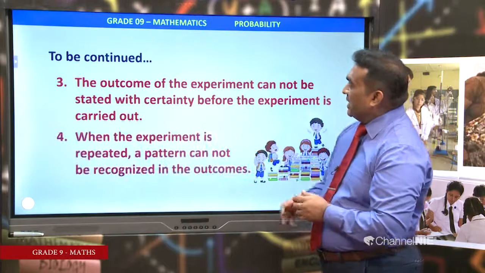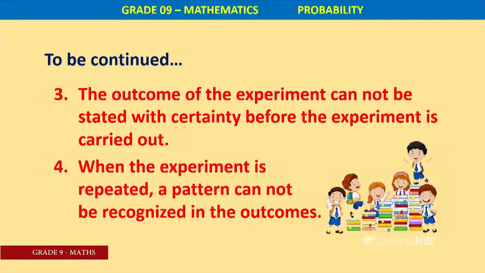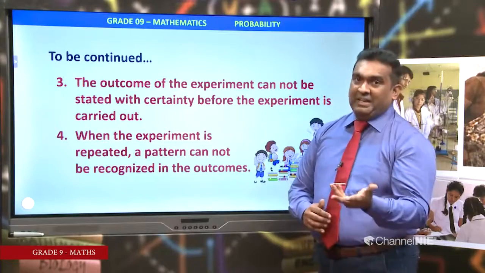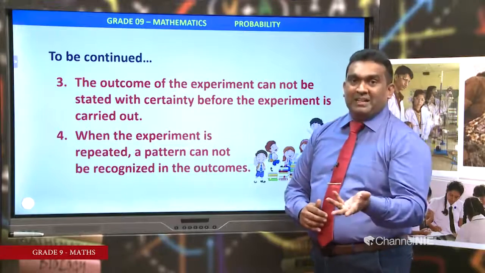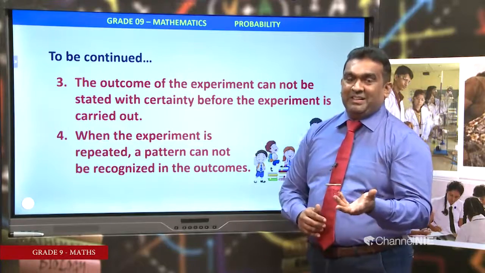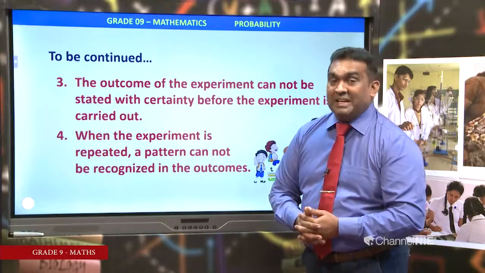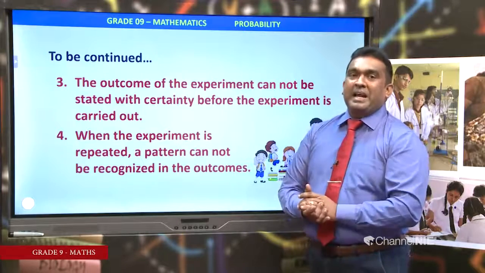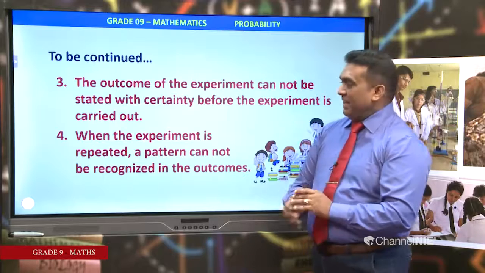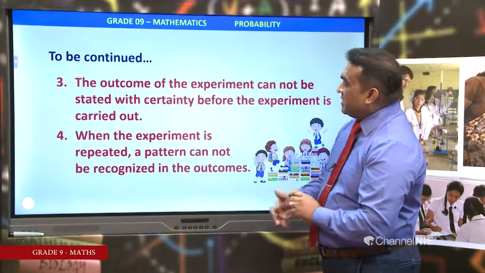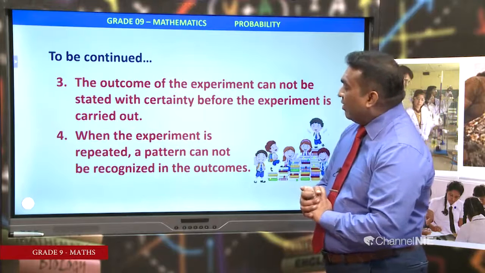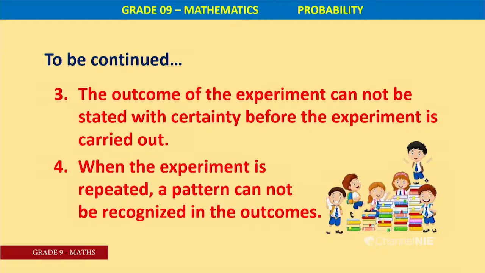The next one, when the experiment is repeated, a pattern cannot be recognized in the outcomes. Consider tossing a coin. First time, head. Second time, head or tail. Third time, head or tail. Fourth time, head or tail. There is no pattern. That is also a property of a random experiment. When the experiment is repeated, a pattern cannot be recognized in the outcomes.